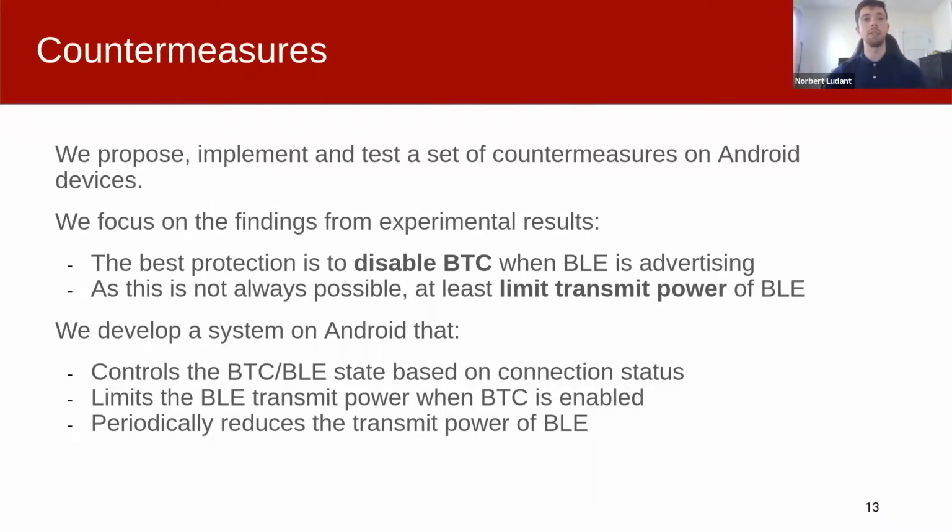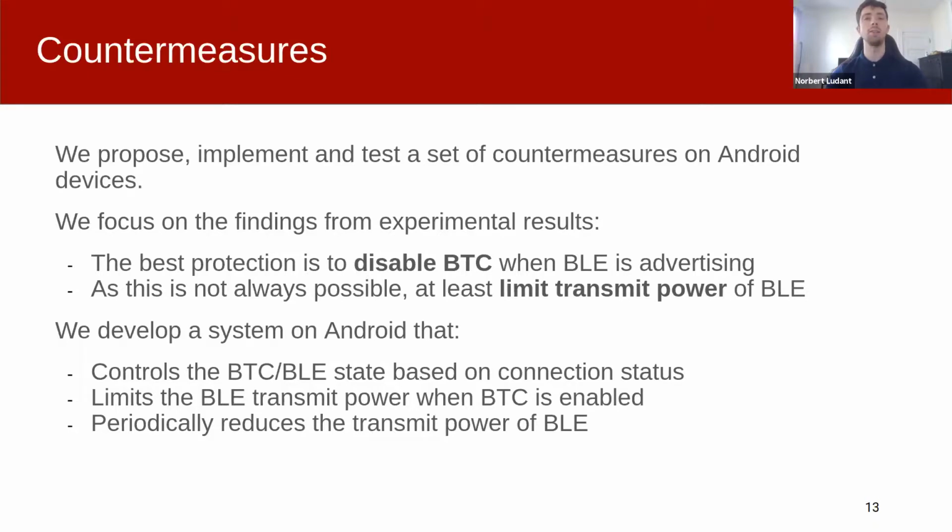In light of the results during our experiments, we propose, implement, and evaluate a set of effective countermeasures for Android. As the vulnerability is deeply rooted in the chip, we believe that eliminating this attack will require significant changes to the Bluetooth Classic and BLE chipsets. However, we provide a set of countermeasures that aim at reducing the efficacy of the attack. We focus our countermeasures on ideas that can be implemented for the Android OS to reduce attack performance.